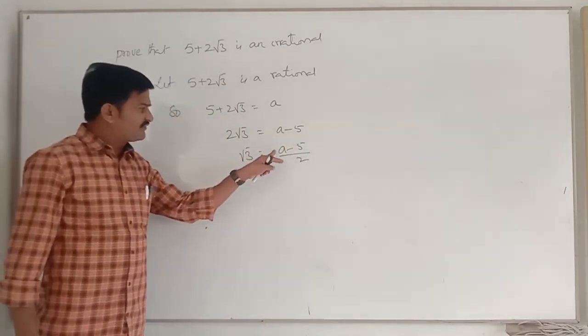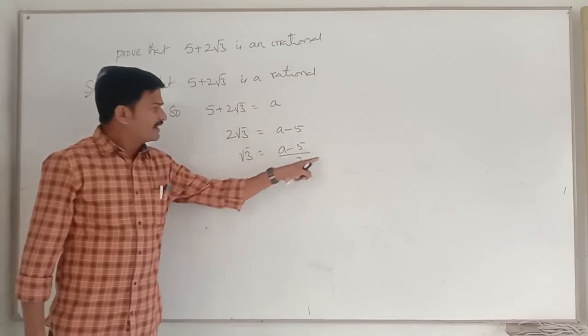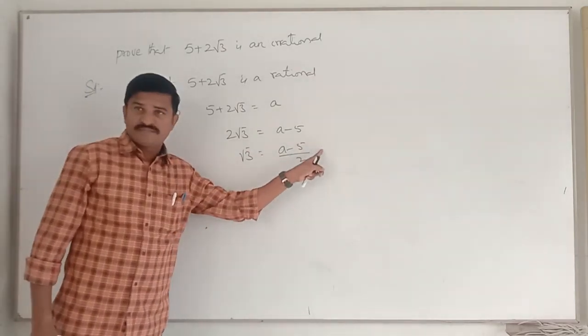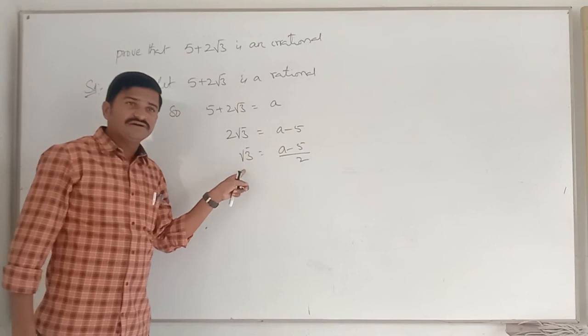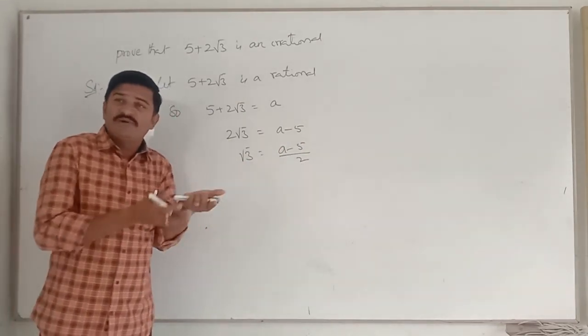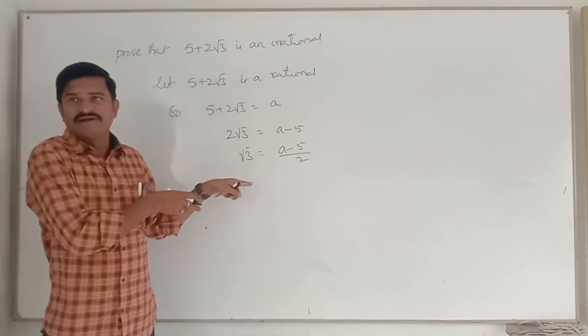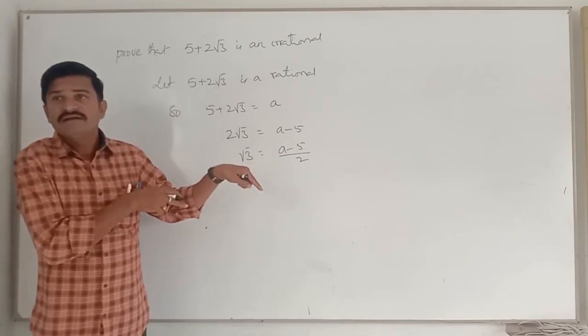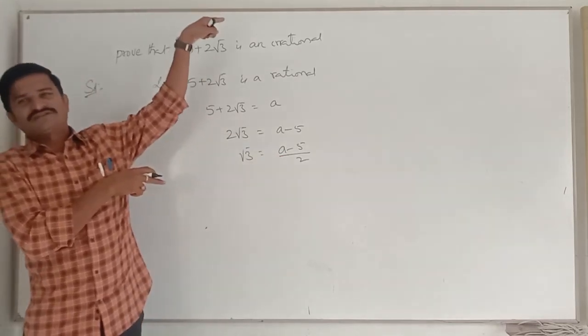For any value of a, as it is rational, this value is rational or not? Yes. But root 3 is what? Irrational. How can one rational be equal to an irrational? It will not happen, but it happens here. Why? Because we took a wrong statement.